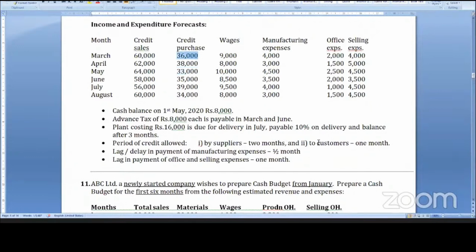And customers we give 1 month credit. That is, sold in March, payment will be received in April. Sold in April, payment will be received in May. Sold in May, payment will be received in June.